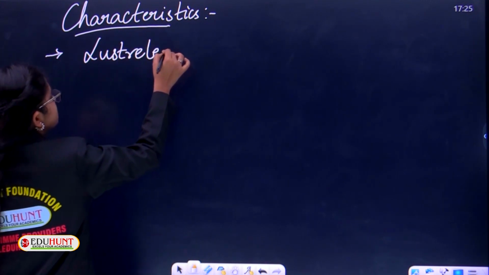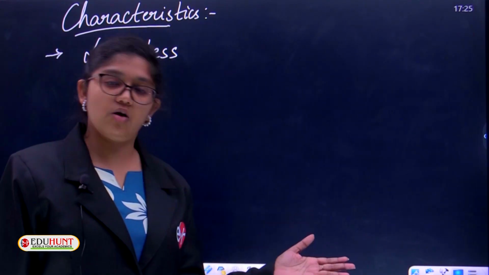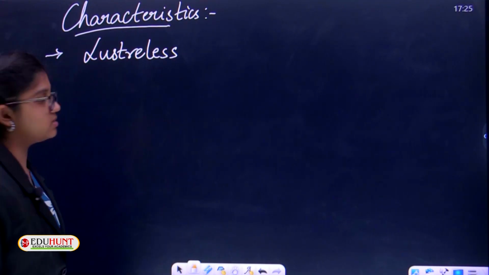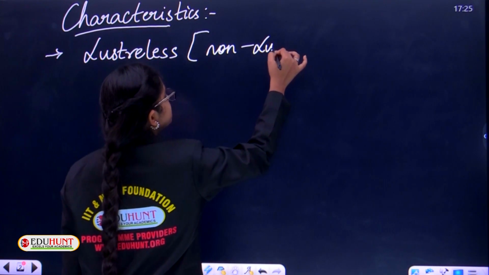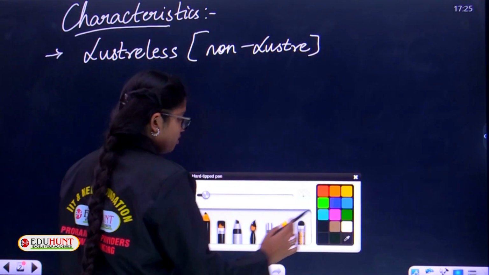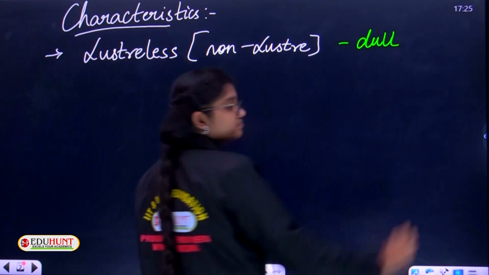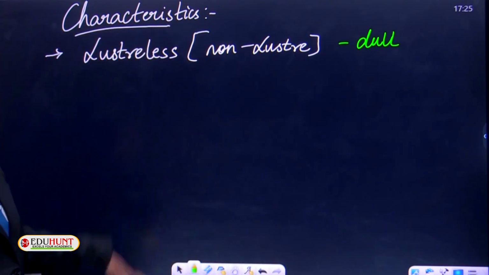We discussed that metals are lustrous, with the shiny metallic glow. Here non-metals are lusterless. You can also write it as non-luster, which means they don't have any shining appearance. They are very dull in appearance, not at all shiny.